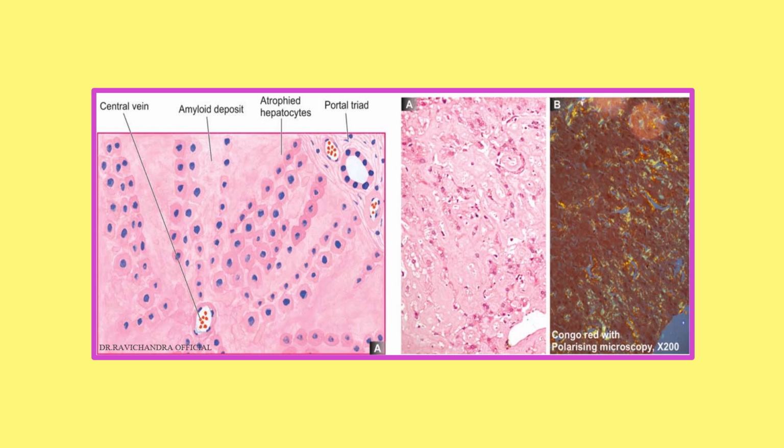This is a beautiful picture showing the liver tissue. How are you going to identify liver tissue? There will be a central vein and a portal triad. With that, we can confirm it as liver tissue. And this amyloid deposit will be first in the space of Disse, then followed by the sinuses. In the B picture, you can see Congo red stain kept under polarized microscopy, showing the apple green birefringence wherever amyloid is deposited.